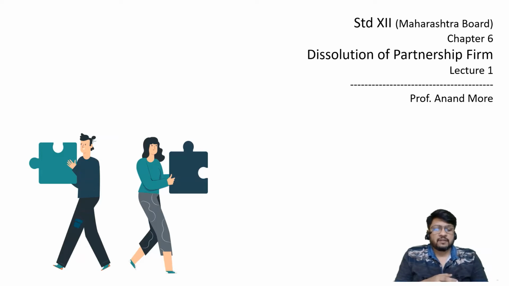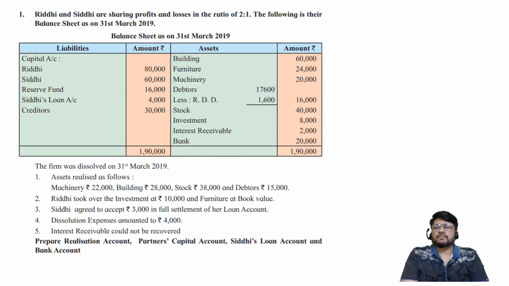So let us start with the first problem. Now what is the problem? Riddhi and Siddhi are sharing profits and losses in the ratio of 2:1. The following is their balance sheet as on 31st March 2019. Capital account of Riddhi, Siddhi, reserve fund, Siddhi's loan, creditors account. On the asset side we have building, furniture, machinery, debtors less RTD, stock, investment, interest receivable and bank. So the total of balance sheet is tallying at rupees 1,90,000.